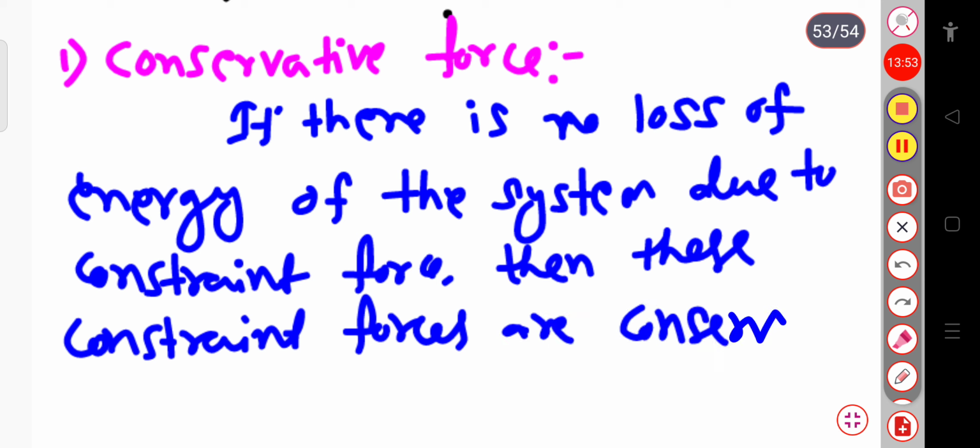For example, in the case of the simple pendulum, the length is fixed, and that is a conservative force.